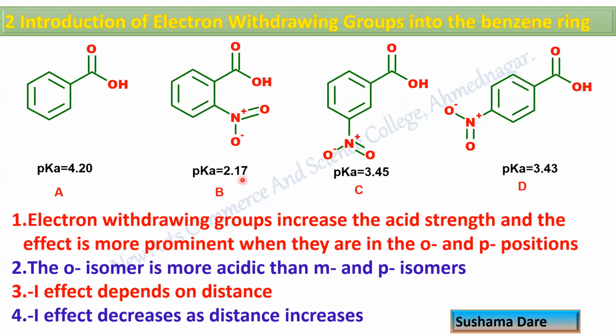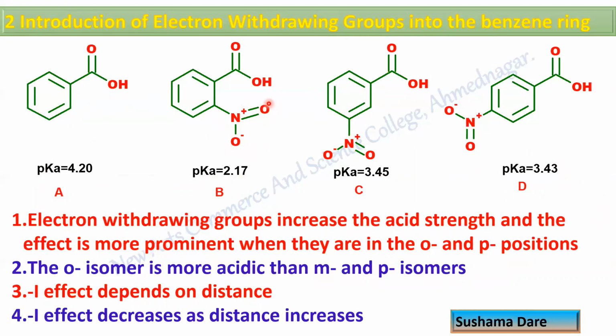Now, what you can see over here, 4.20, this pK value is 2.17, this one is 3.45, then this one is 3.43. So how do you differentiate this compound? In A, there is no NO2 group, while in the remaining compounds, there is presence of NO2 group. And as we just now discussed, the role of NO2 group is electron withdrawing group.